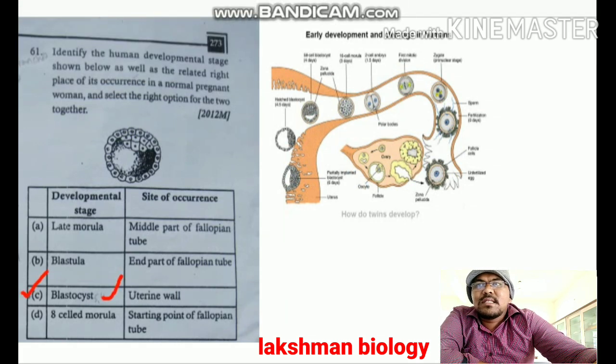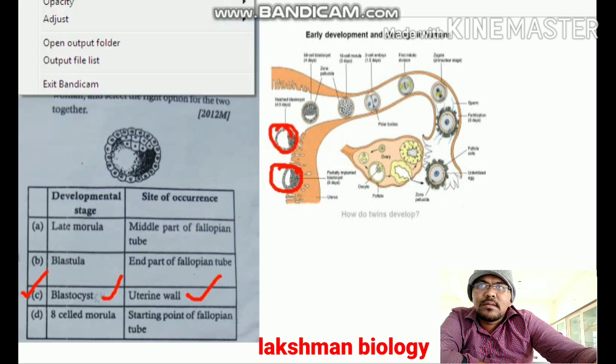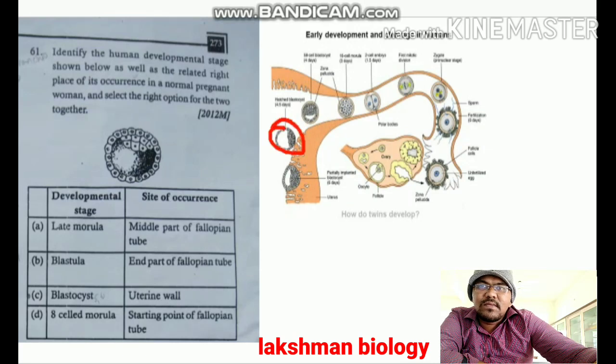The blastocyst development occurs in the wall of the uterus.